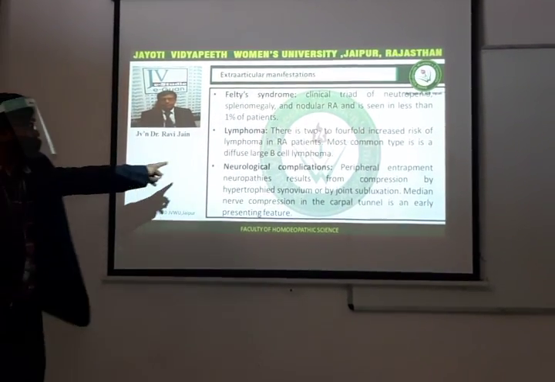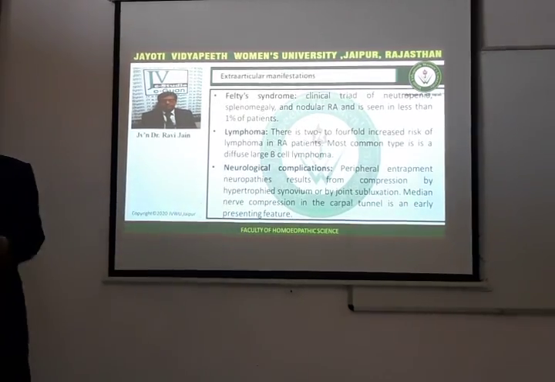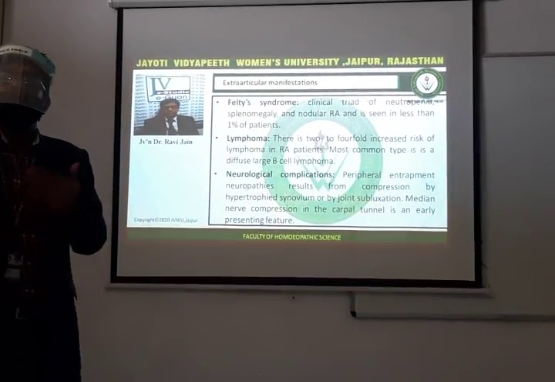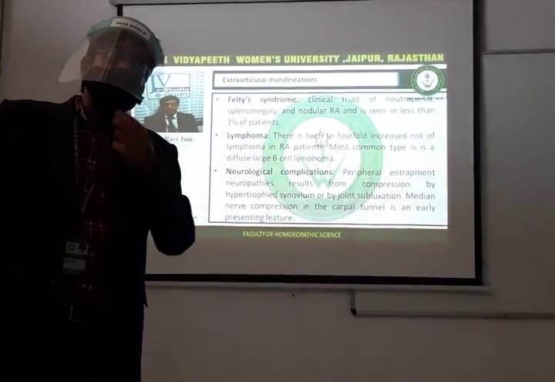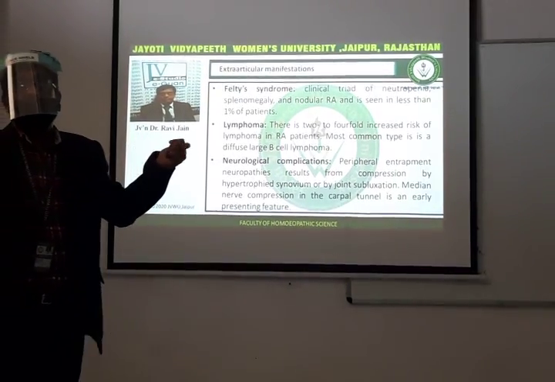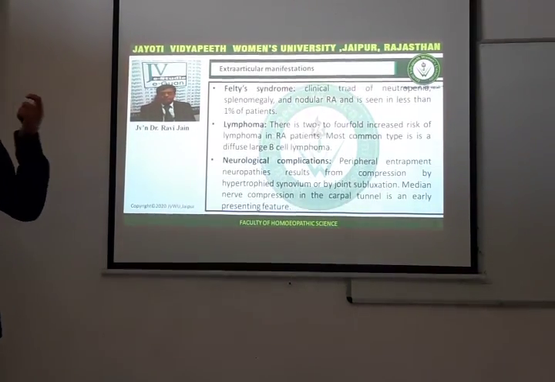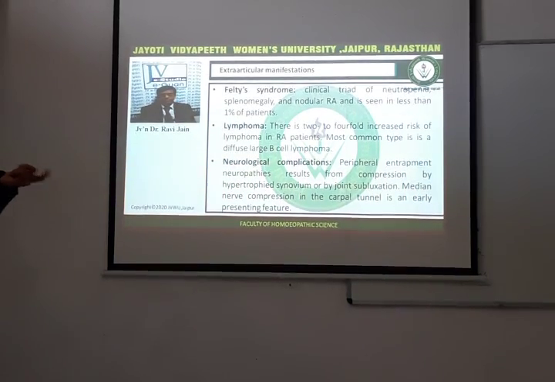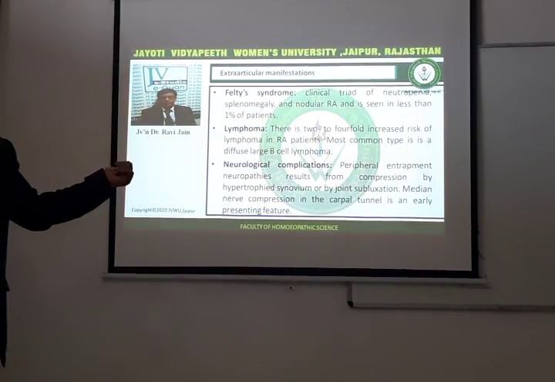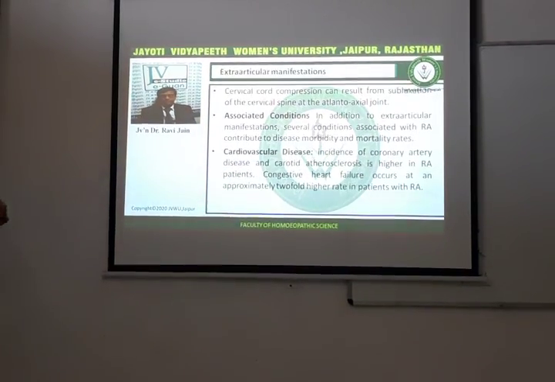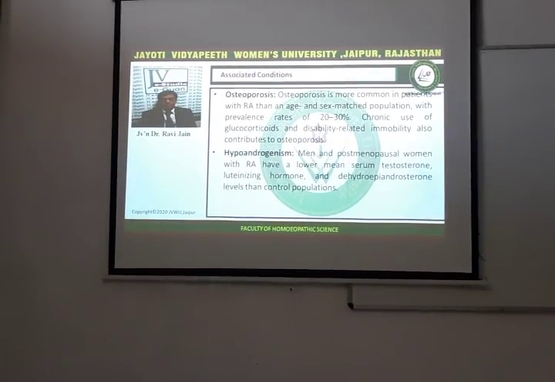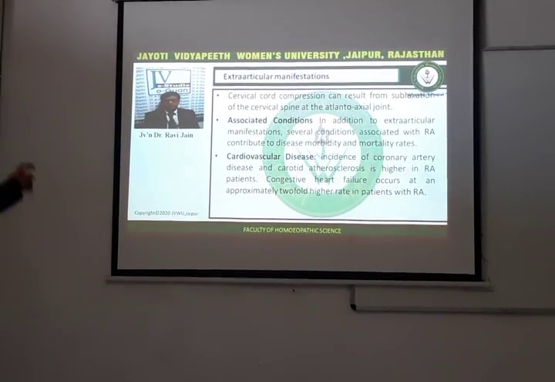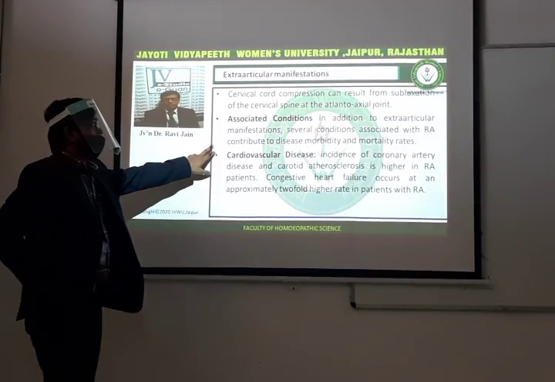B-cell lymphoma. Right. Neurological complication due to the compression of nerves, and because of the involvement of the nerve roots. So, what are the common symptoms? Carpal tunnel syndrome that we should remember. That is most common. Cervical cord compression.